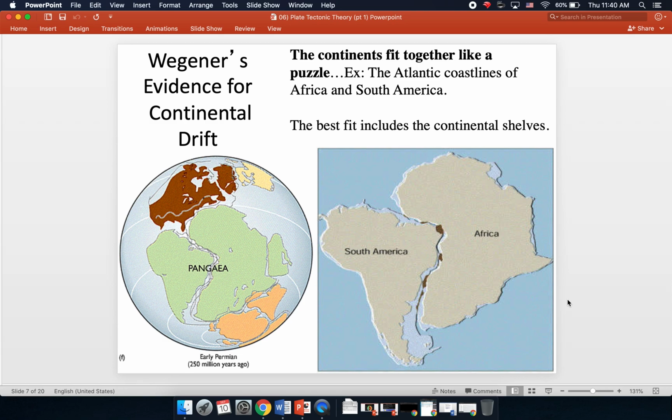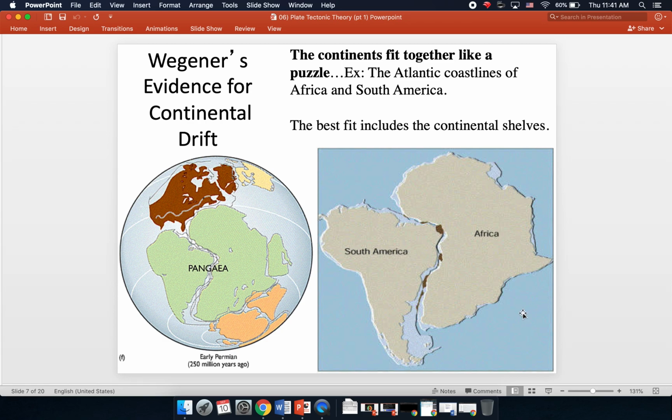Indeed, most students, sometime in school, they see a globe or a map, and they notice this right away. I remember noticing this probably in about third grade before I ever heard anything about continental drift or plate tectonics. And I think most students tend to notice this. It's one of the most obvious, two continents that look like they fit together.